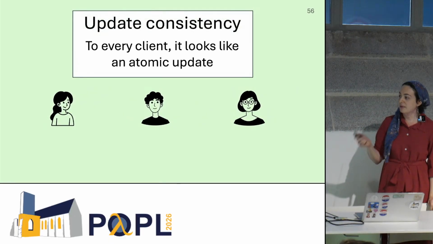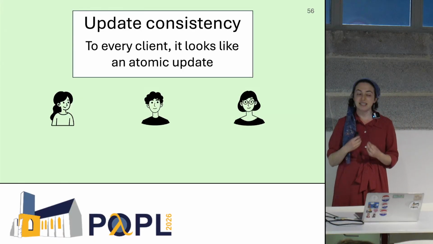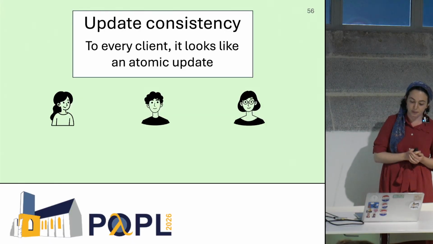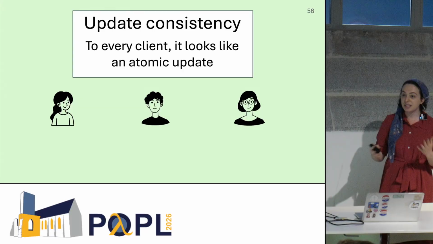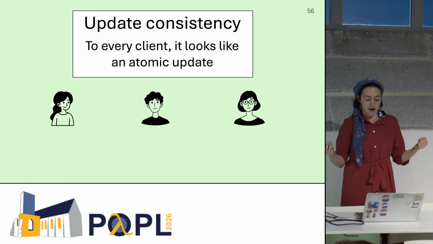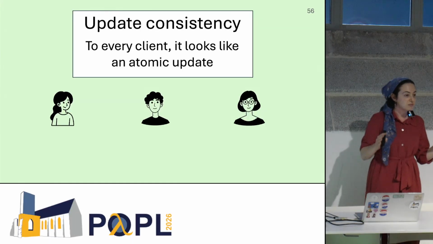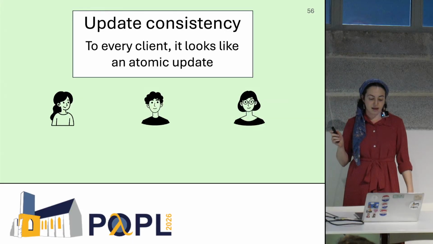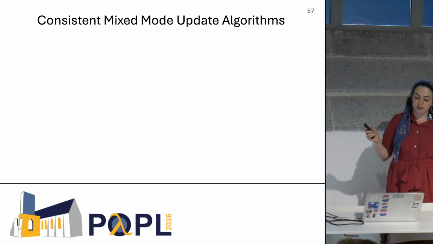To every client, it looks like you did an atomic update. Because then we know that the behavior of the system is indistinguishable from this clean switch. You're not experiencing the effects of mixed mode. Now, this is a conservative definition, because there might be specific cases where clients can see that you're in mixed mode and nothing terrible happens. But we want a standard that's going to ensure that regardless of your system, regardless of your update, you don't experience mixed mode failures. And with this definition of update consistency, we can design consistent mixed mode update algorithms.